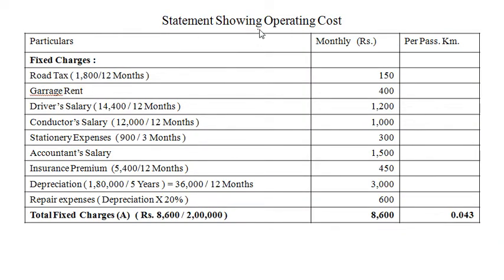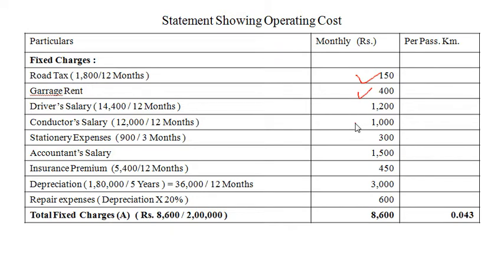Here is the statement showing operating cost, particulars, monthly amount and per passenger kilometers. First we will take fixed charges to run the bus. Road tax, annually you are given 1800 divided by 12 months, so monthly 150. Garage rent given monthly rupees 400.